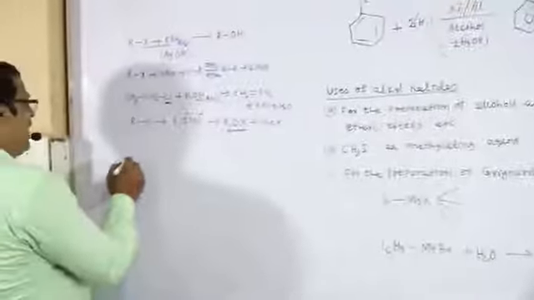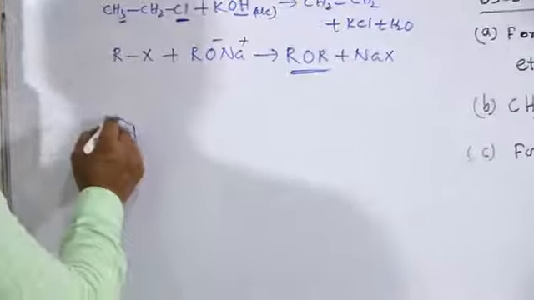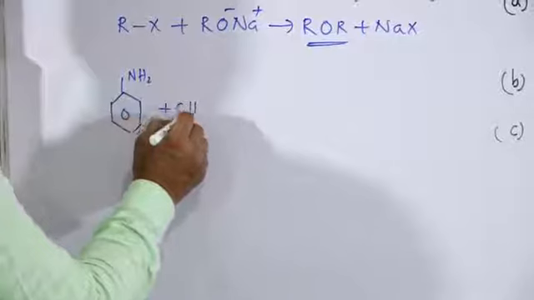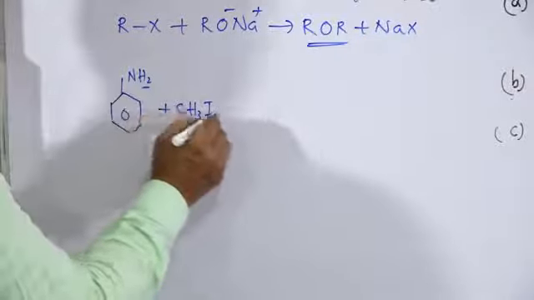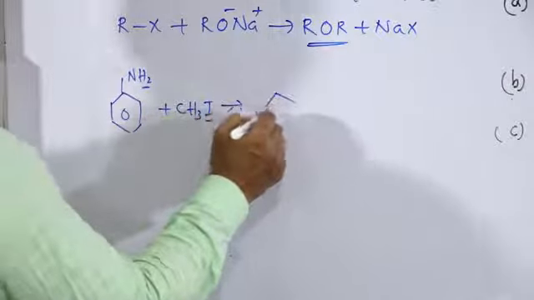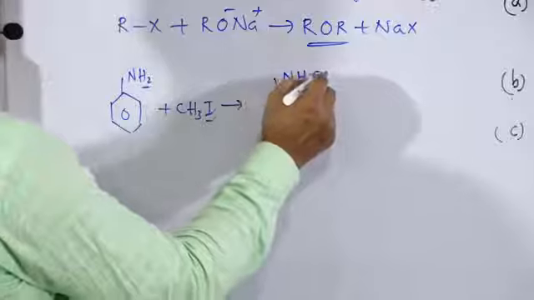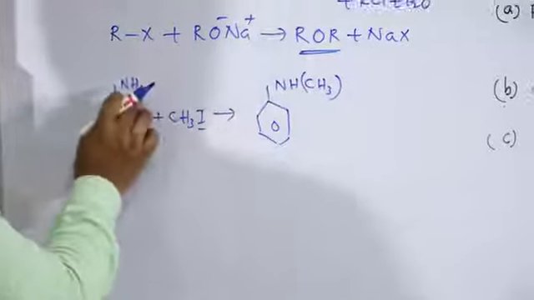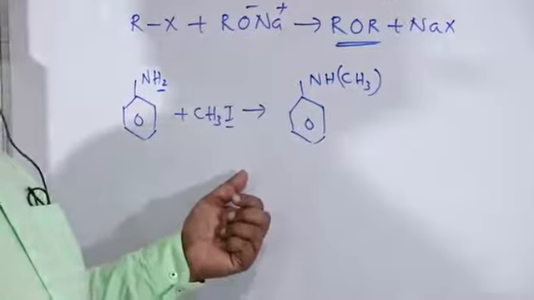For example, aniline, that is C6H5NH2, that has been treated with CH3I, the H part and I part are removed. So there is the formation of benzene attached with NHCH3. A methyl group is introduced at this position, therefore that is treated as a methylating agent.